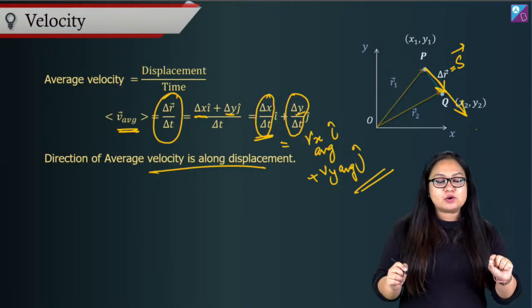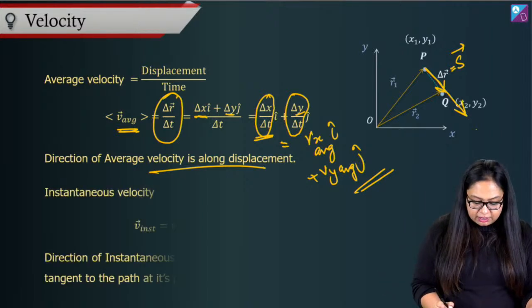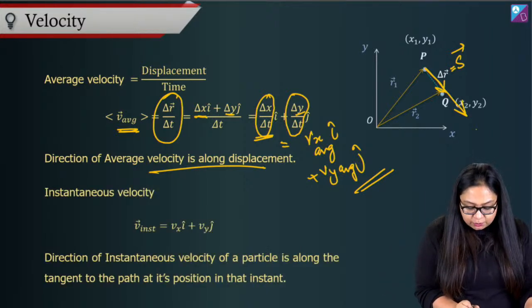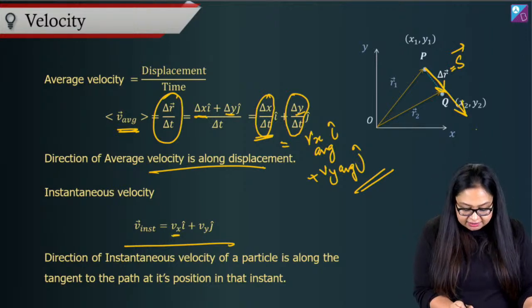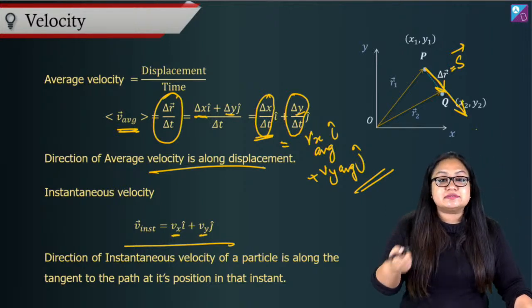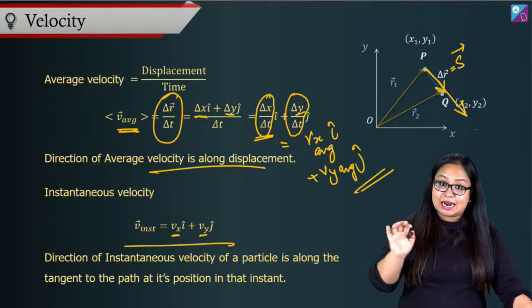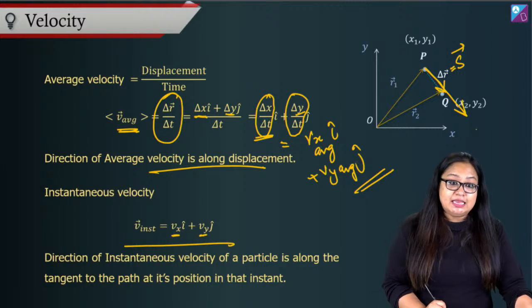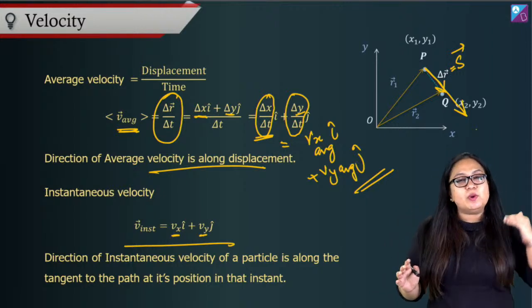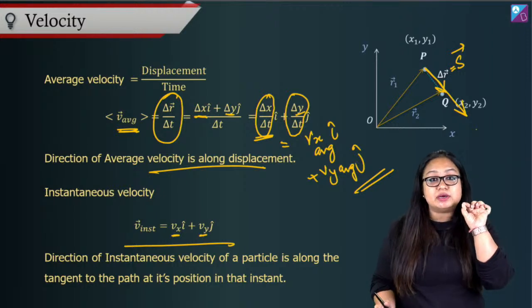So again we will apply the same understanding, and we will say that instantaneous velocity is equal to Vx i cap plus Vy j cap. Now here, Vx and Vy are the instantaneous velocity in x direction and instantaneous velocity in y direction at that particular instant. And what is the direction of instantaneous velocity? Direction of instantaneous velocity will always be along the tangent to the path.